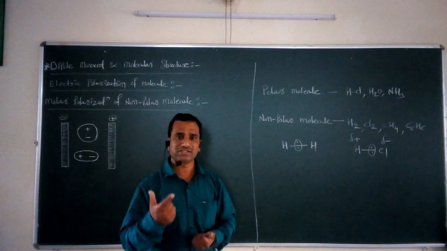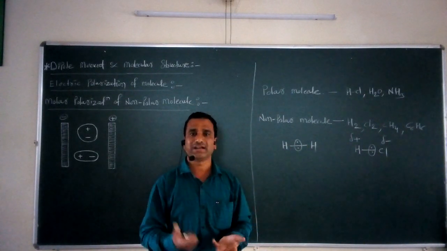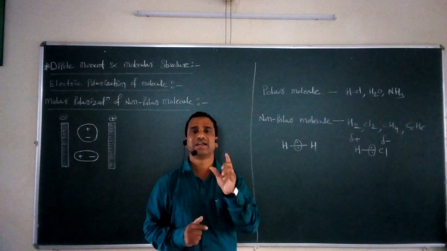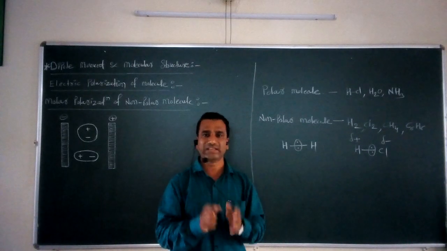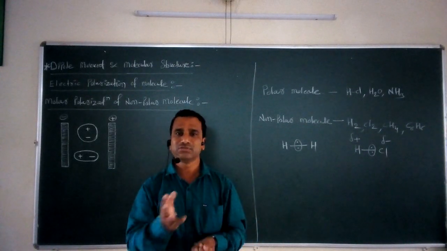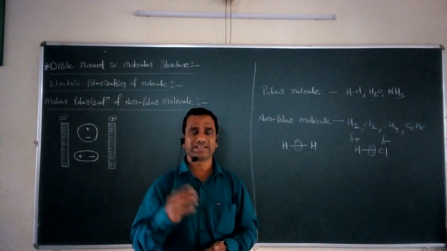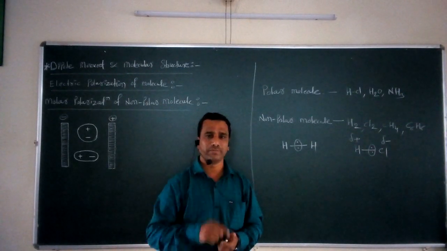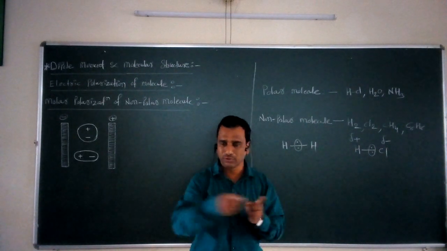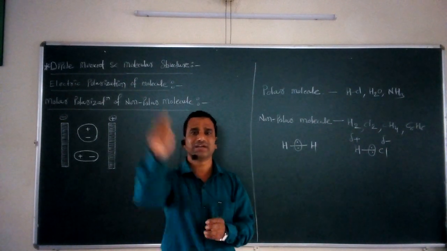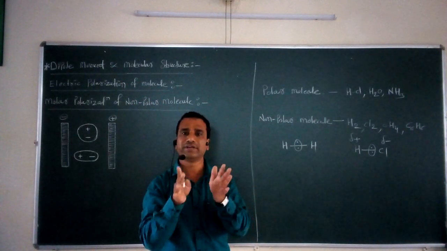Now, once we decide one molecule is non-polar and one molecule is polar, the concept arises of what is meant by dipole moment. Dipole moment is a characteristic of a molecule which gives us an idea of what type of bond moment can be present. So in this case, one bond moment is present. What is a bond moment? The bond moment is nothing but the electrical distribution between two atoms, or in a particular bond.